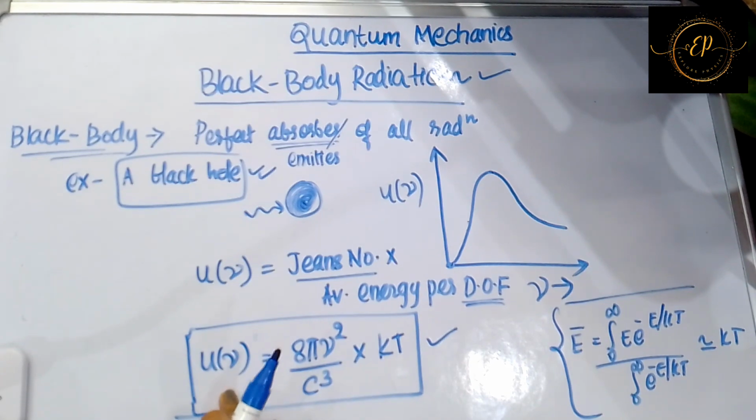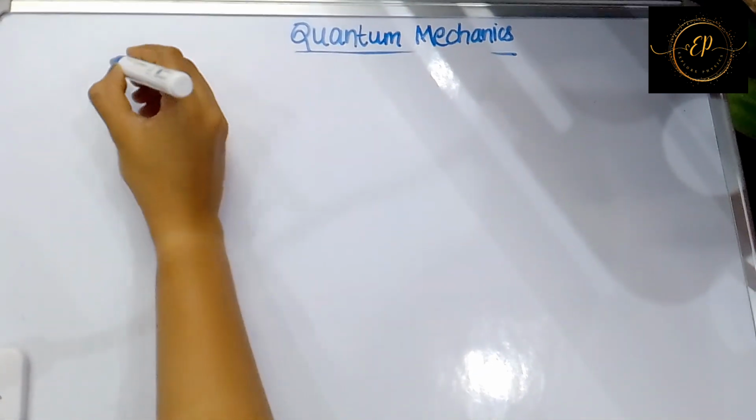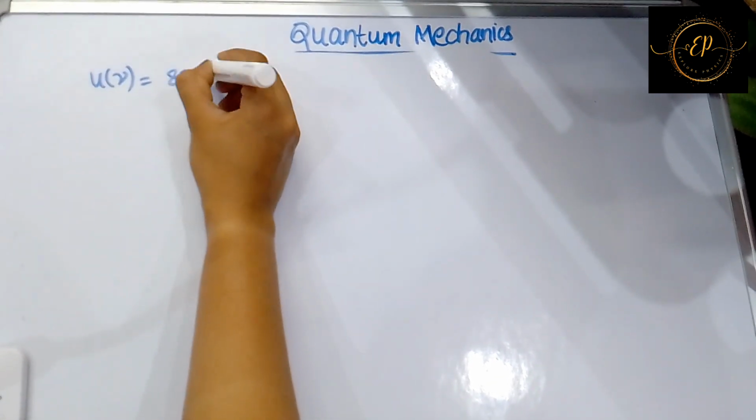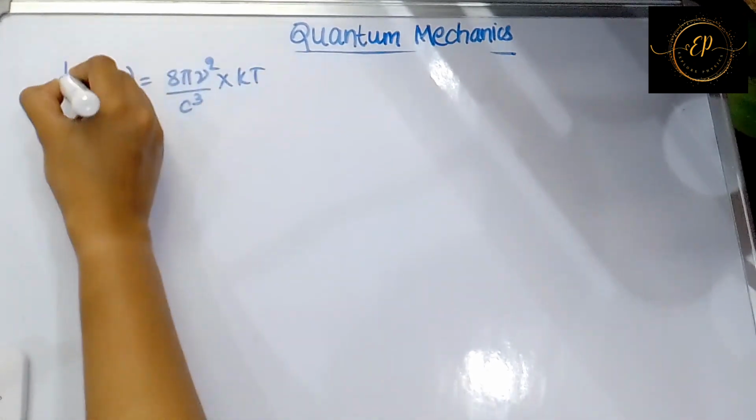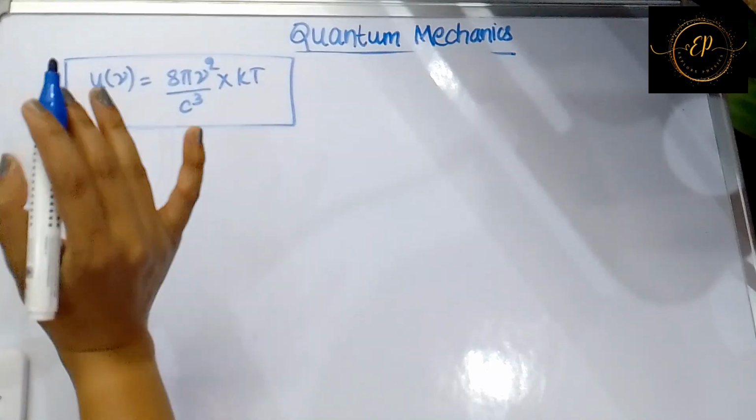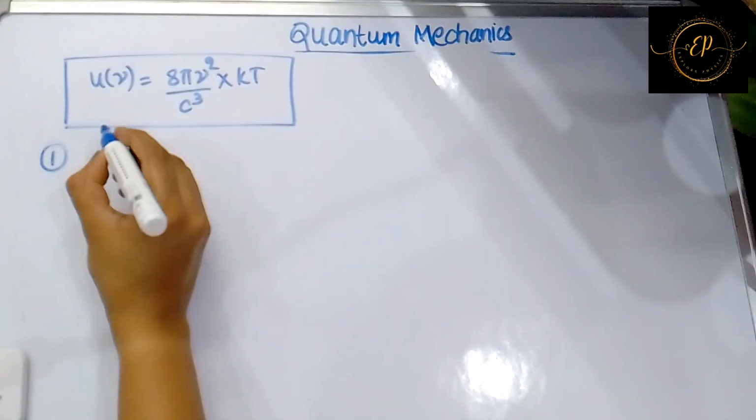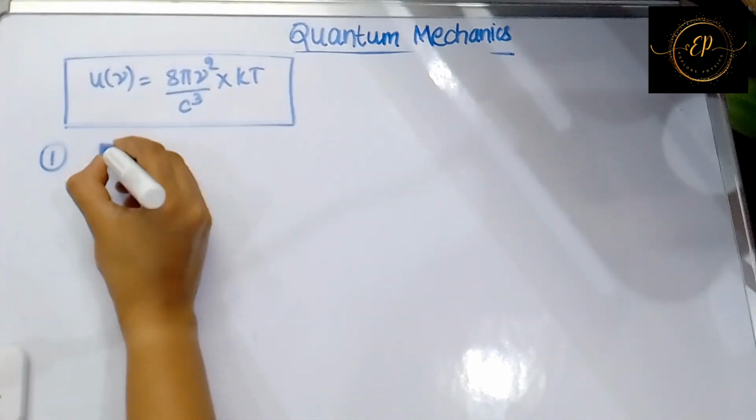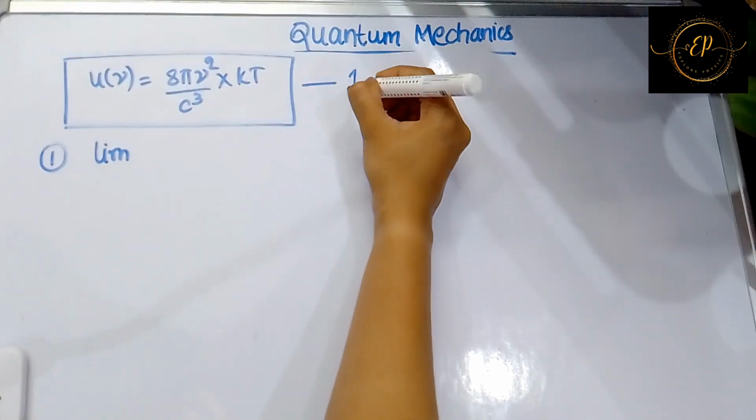So this was actually explained by classical physics. All right, just remember this expression. So your expression was u nu is equal to 8 pi nu square by c cube into kT. So this was your expression, right? Now just consider two cases. Case number 1 for lower frequency, that is nu tending to 0, right? So just apply that limit in this particular equation. This is your main equation number 1.